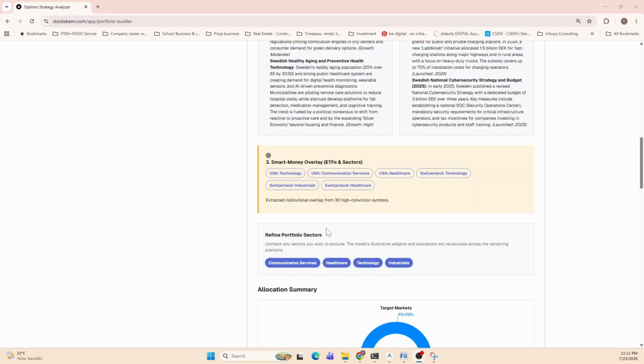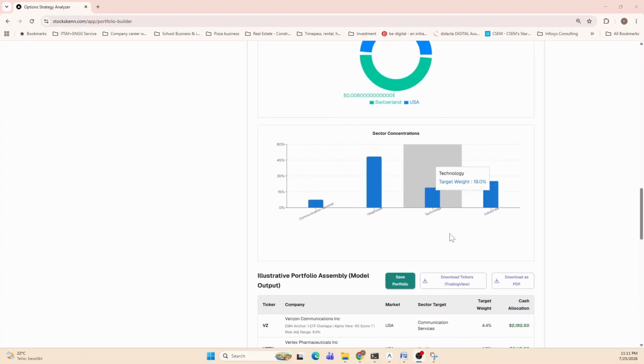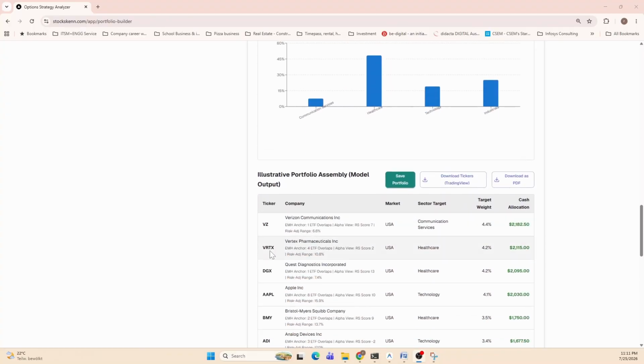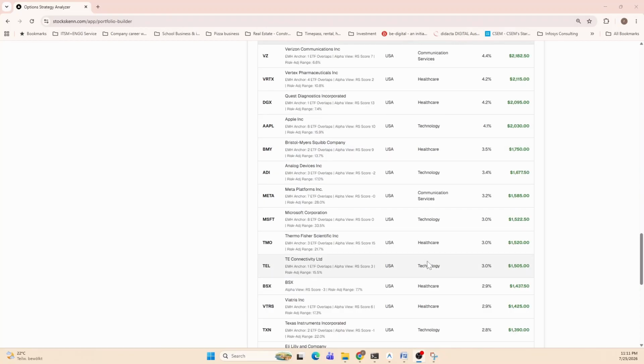Based on that, it also selects which sectors you should invest in, does the allocation summary for you, and also recommends some stock tickers from these markets with target weights. Now, this approach is very basic, and it's to motivate you to start. And you see there are a lot of tickers it comes out with.